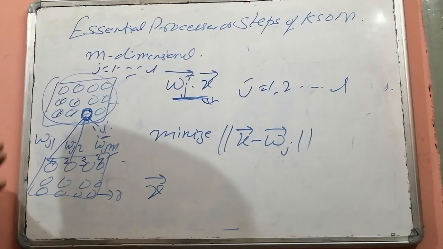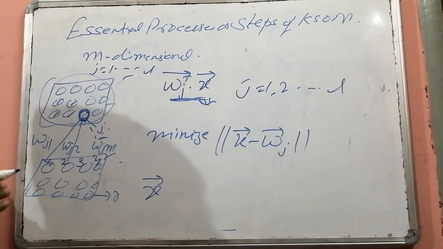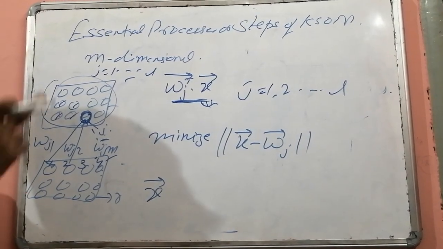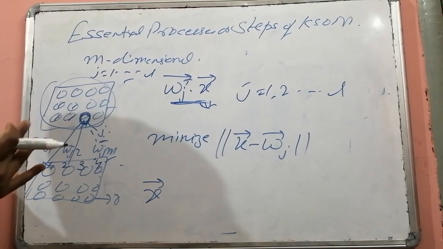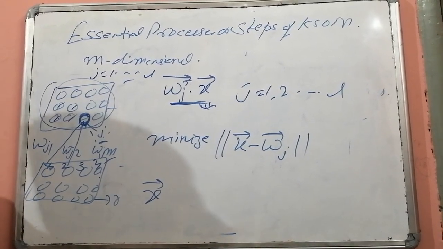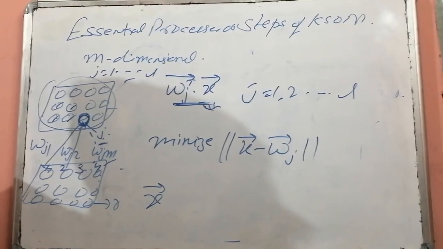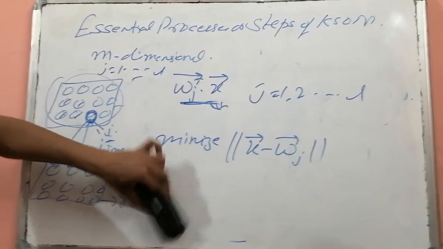Now this winner is expected to strengthen its weights. Along with this, it will strengthen its neighbors also, and the process is called cooperation, which is going to be studied next. Now let us take an example.